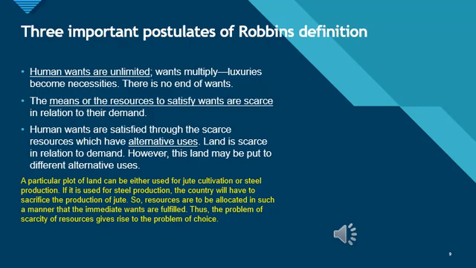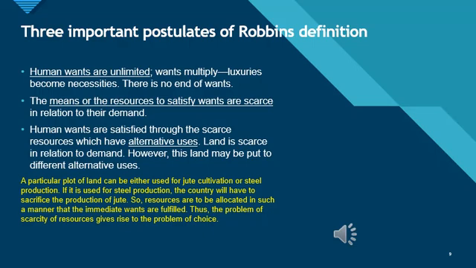What do we mean by alternative uses? It means that the most important wants must be satisfied first and alternatives are available for everything. Land is scarce in relation to demand. However, this land may be put to different alternative uses. A particular plot of land can be used either for jute cultivation or steel production.